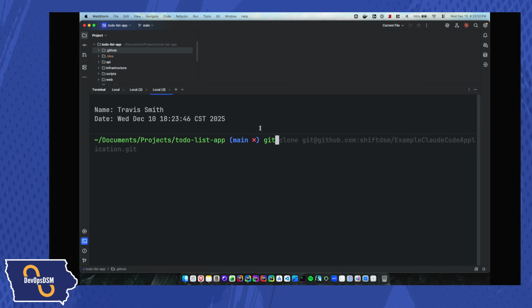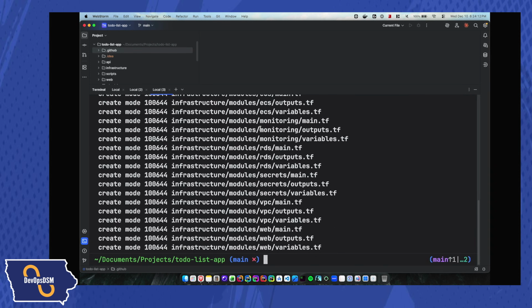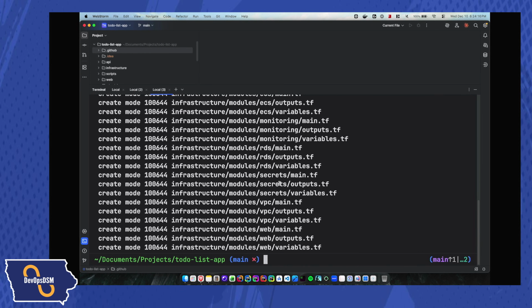So we're going to say git status here, and I'm just going to add the infrastructure directory. We're not going to add anything else. So commit, and I got some old commit messages here, so I'm just going to say add infrastructure. This is also probably a sin. You probably want to add a little more detail about why you're doing this and what you're doing, but we're going to commit that. And I can see everything that I've added here and included. And then I'm just going to go ahead and push.